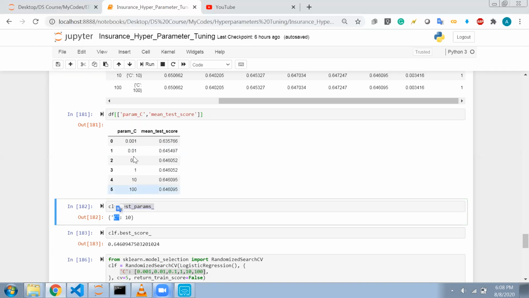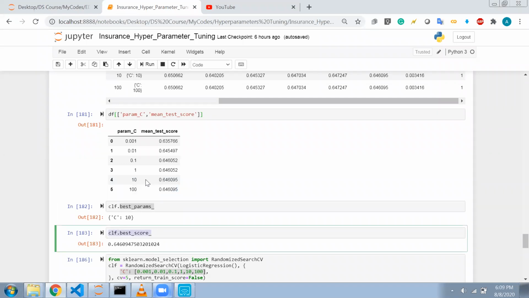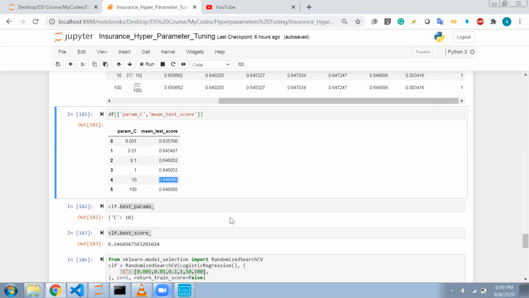For c equal to 10, the accuracy is 0.646095. For c equal to 100 also it is giving me the same, but it is showing me only this one. It's not a problem, but if I use this parameter, then the accuracy will be highest that I will get. And what is the best score that I am getting? This is 0.6460.